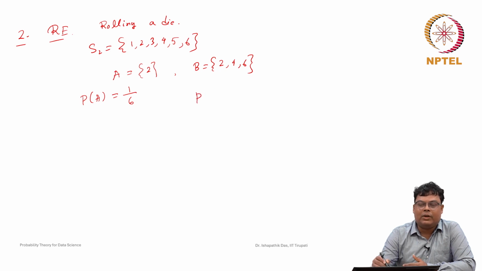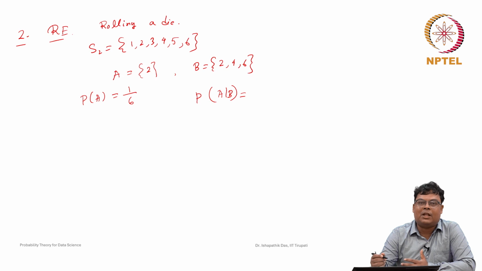In that case we use this kind of notation. Probability of A is 1 by 6, but we write the probability of A given B, which means the information B is given to us. This is called conditional probability. This is different from the unconditional one. Now, from intuition we will discuss the proper definition of conditional probability. Before that, from intuition we understand that the probability of any of the odd numbers will be 0.